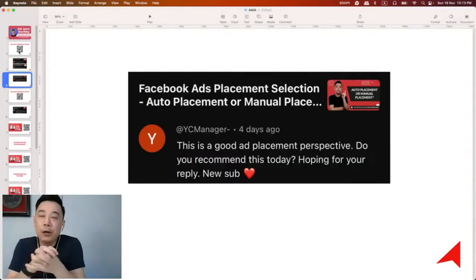Here's the thing, right? When you're setting up an ad in the Ads Manager, you have two options. One is what we call the Advantage Plus placement, which is you allow Facebook to show your ad on all platforms or placements. And the other option is still called the manual placement option, whereby you go in and you choose where you want to show your ad.